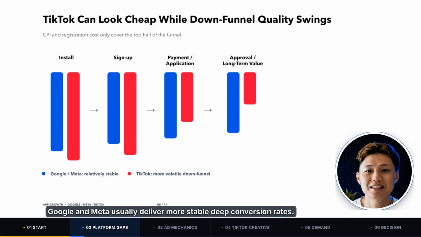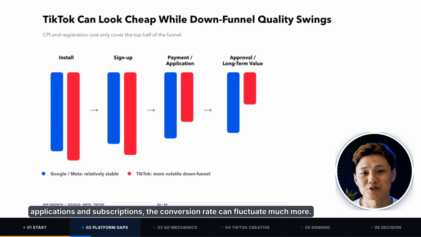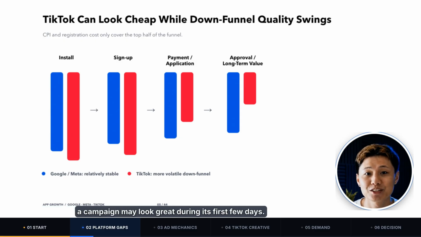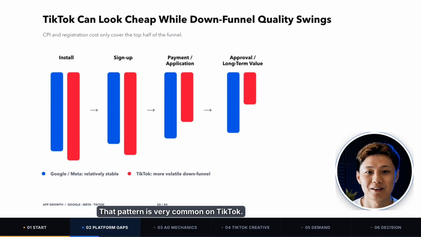Google and Meta usually deliver more stable, deep conversion rates. On TikTok, CPI or registration cost can look excellent at first. But once you follow the funnel down to payments, applications, and subscriptions, the conversion rate can fluctuate much more. A campaign may look great during its first few days. Then as soon as you increase the budget, the quality of the users coming through the back end starts to drop. That pattern is very common on TikTok.